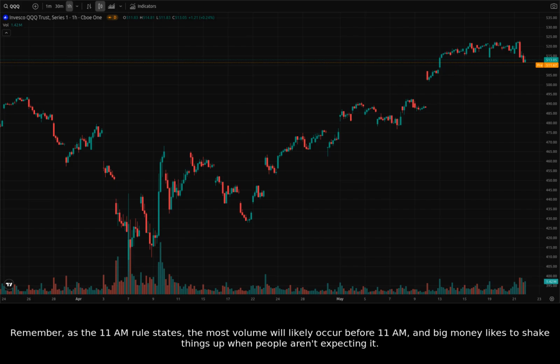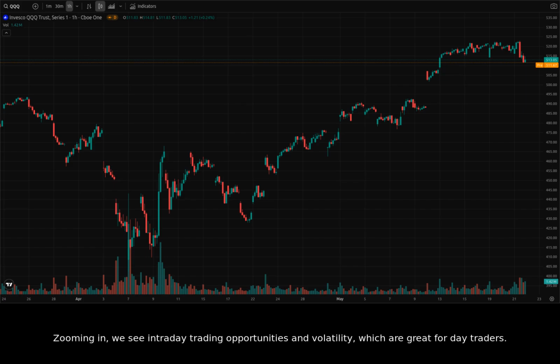Remember, as the 11 a.m. rule states, the most volume will likely occur before 11 a.m., and big money likes to shake things up when people aren't expecting it. Zooming in, we see intraday trading opportunities and volatility, which are great for day traders.